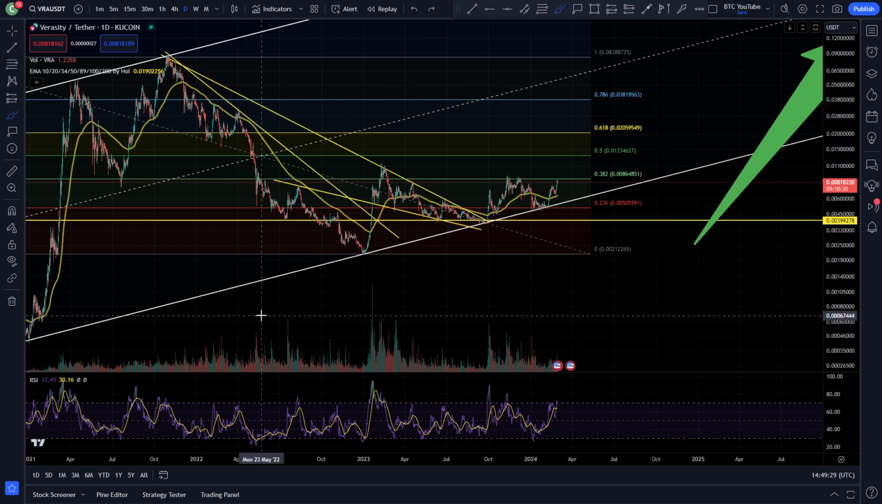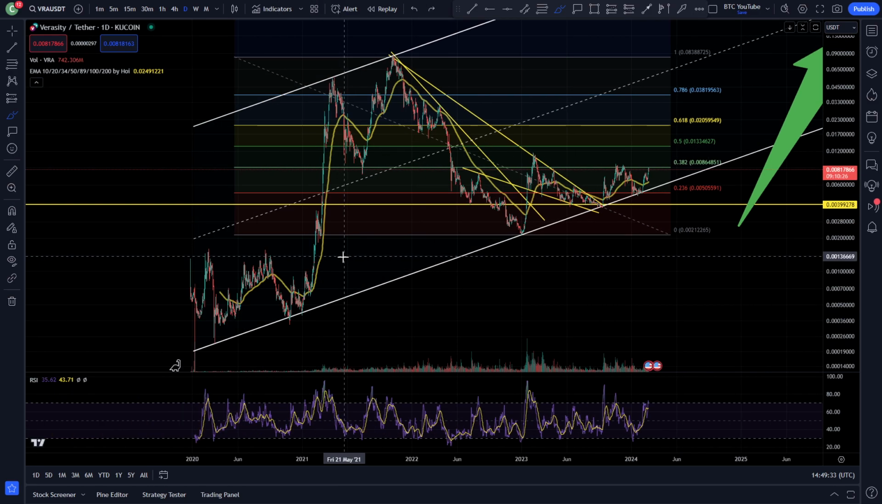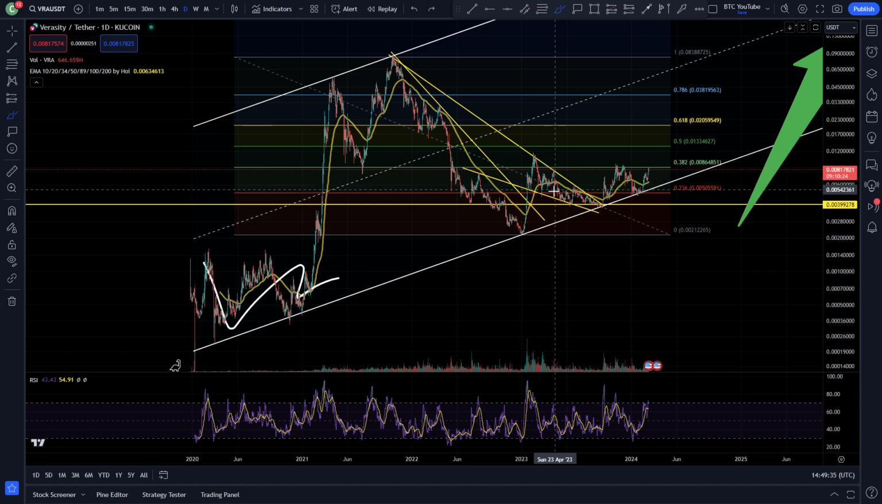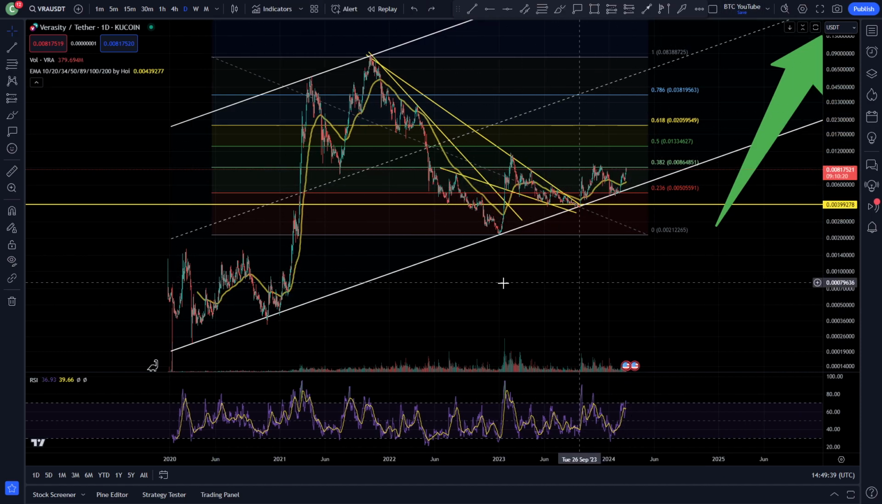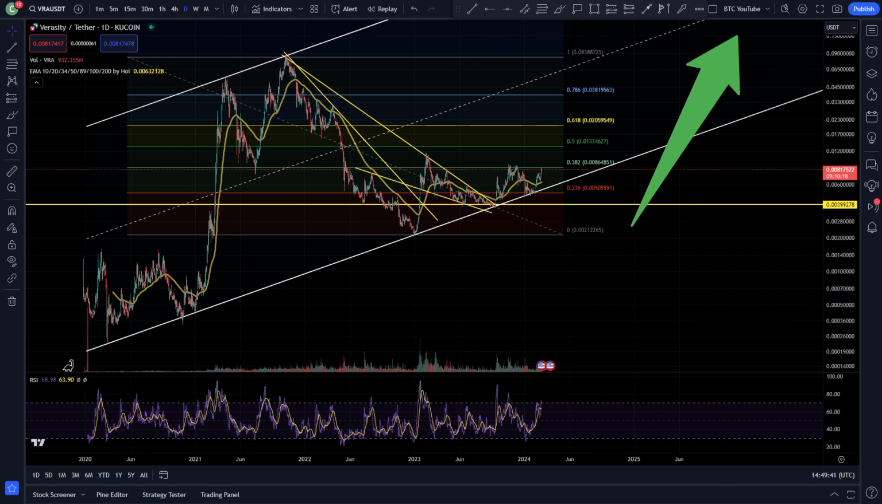But you can see here, loads of volume for Verasity during this bear market, lots of accumulation, lots of sideways, very similar to the previous bear market I should say. And now this bear market is looking like it's coming to a close, going into the next bull market. Let's see what we can do.